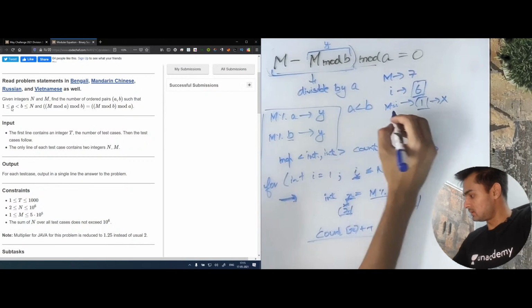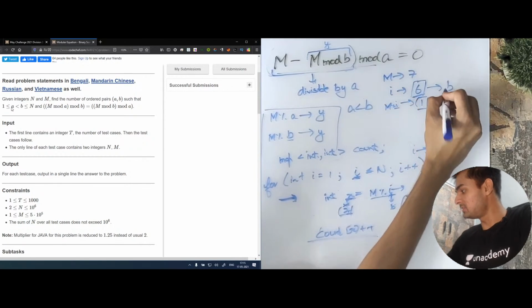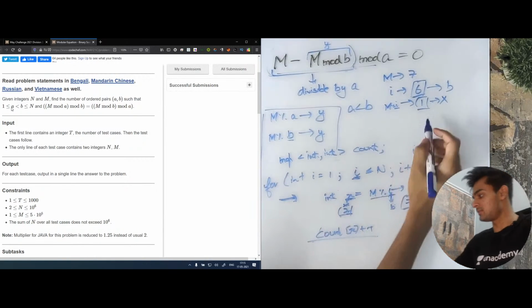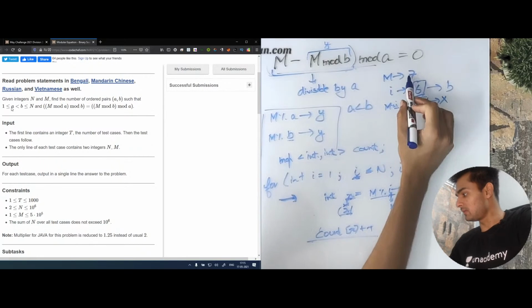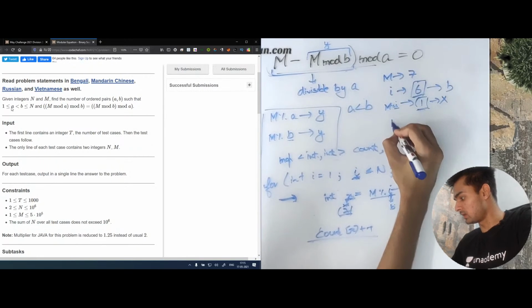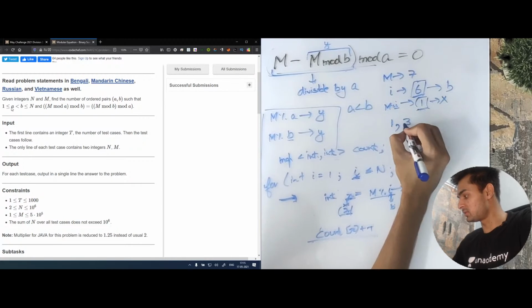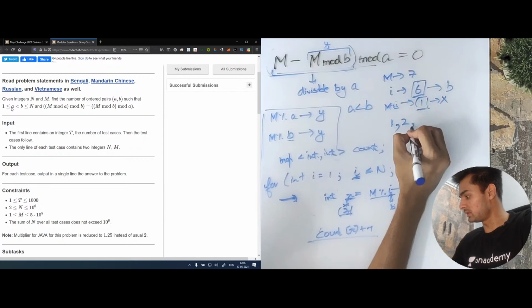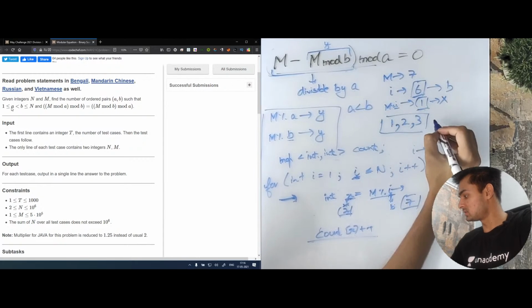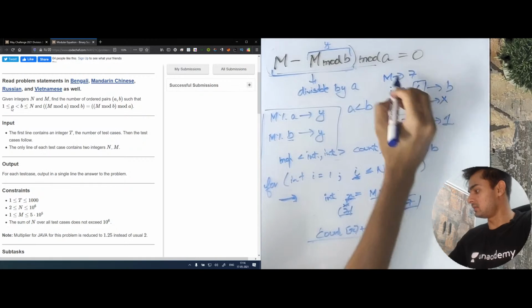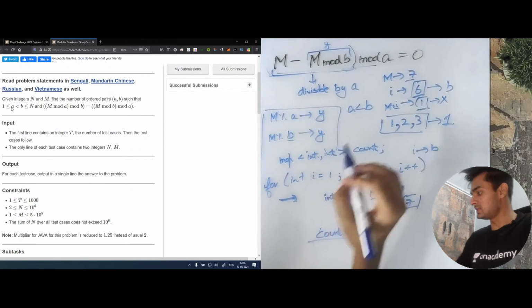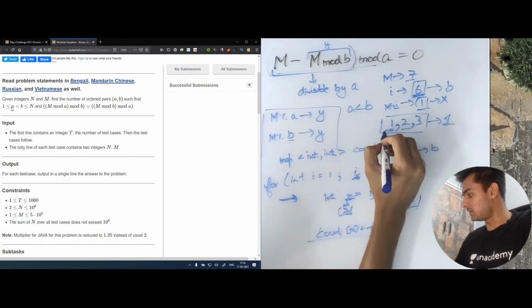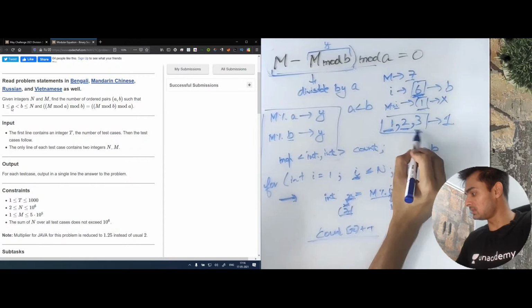Let's say this i is b. If this i is b, we need to check every value from 1 to b which gave us the same remainder. So if we find modulus of 7 with 1, 2 or 3, all these 3 values give us 1 when taken modulo by 7. So for this 6 we'll have 3 pairs. One pair will be 1 6, the other pair will be 2 6, and the last pair will be 3 6.